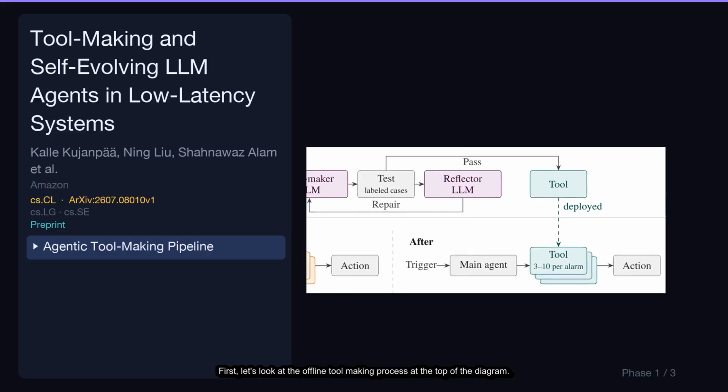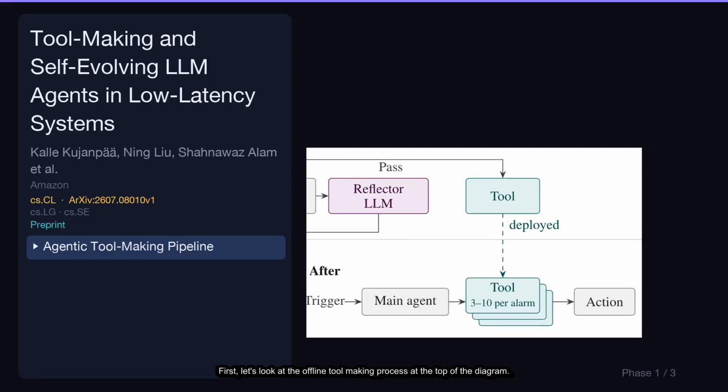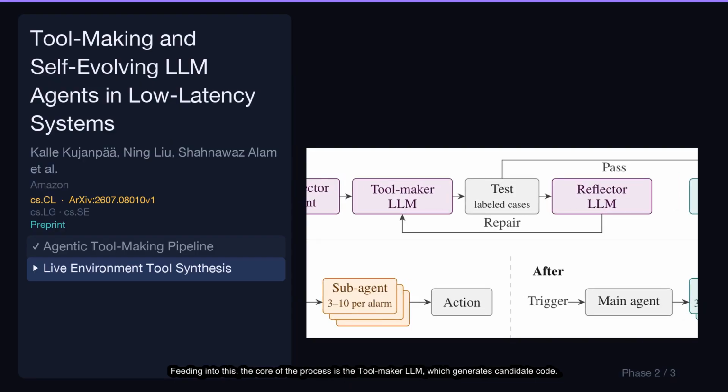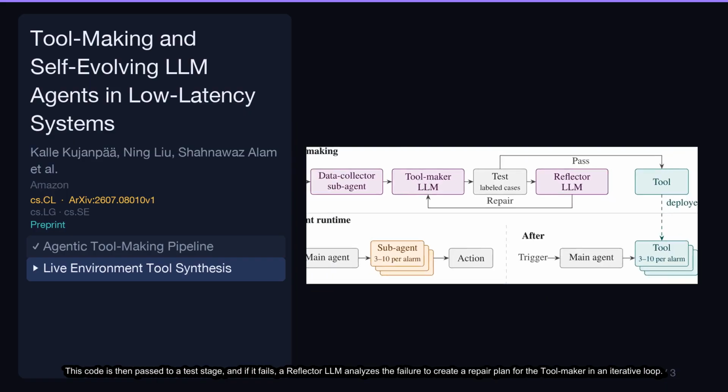First, let's look at the offline toolmaking process at the top of the diagram. This entire pipeline takes a specification from an SOP node, processes it through several agentic steps, and ultimately compiles it into a validated, deployable tool. Feeding into this, the core of the process is the toolmaker LLM, which generates candidate code. This code is then passed to a test stage, and if it fails, a reflector LLM analyzes the failure to create a repair plan for the toolmaker in an iterative loop.